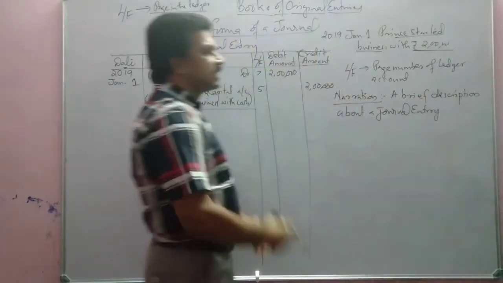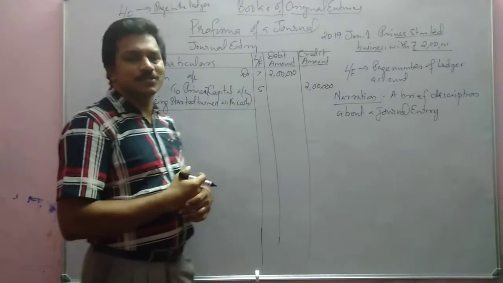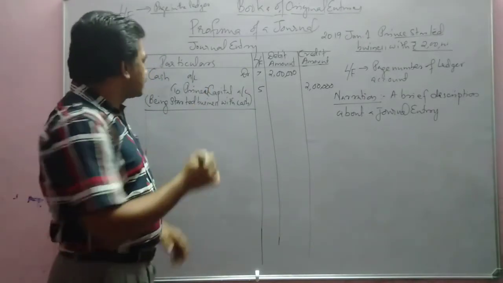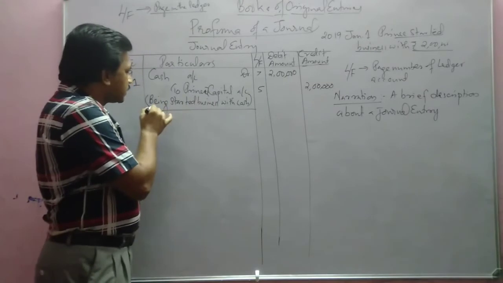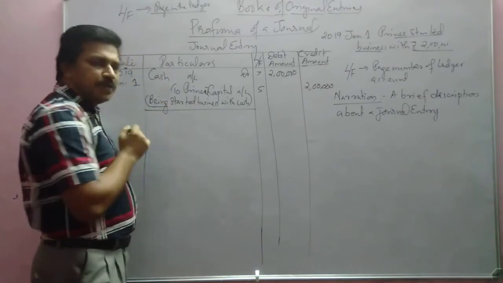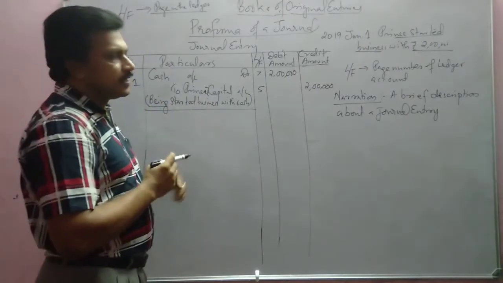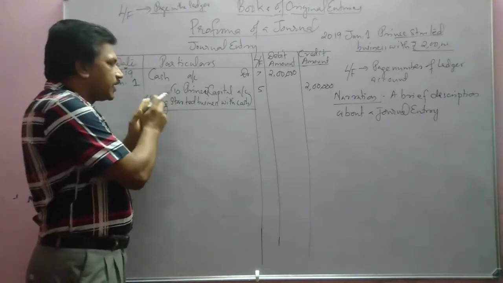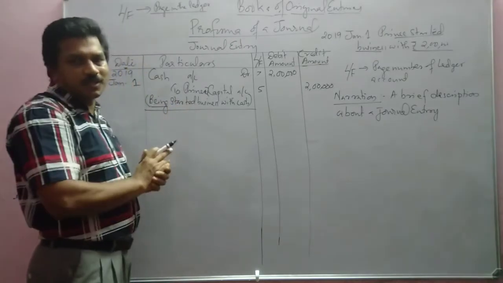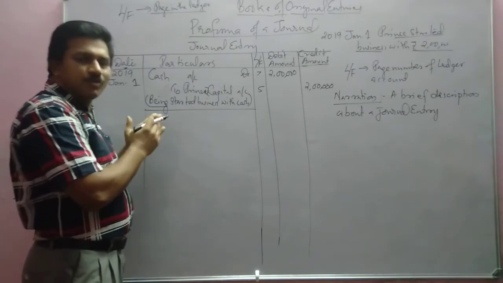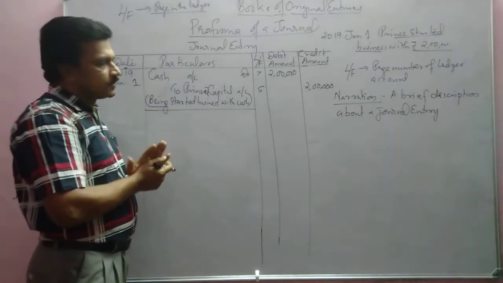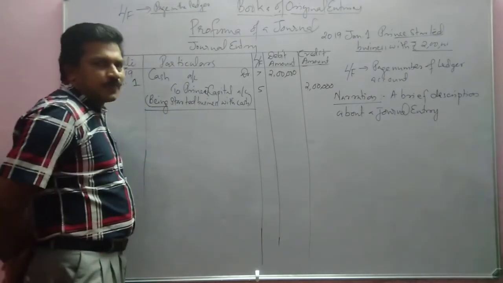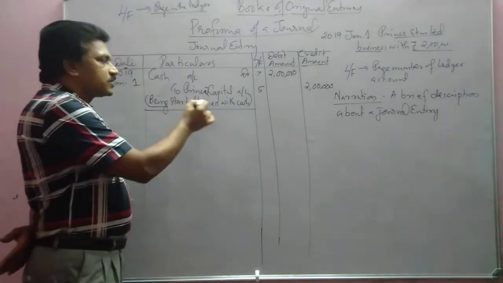A brief description about a journal entry is called narration. I have started the narration with the term "being". Starting the narration by writing "being" is not at all compulsory. If you want to write it, you can; otherwise you can neglect it. You can simply write "started business with the cash".